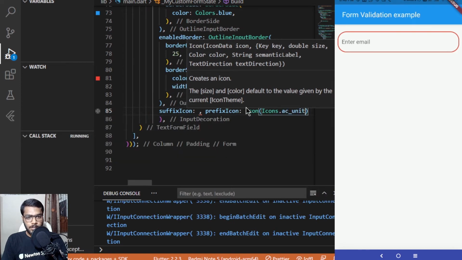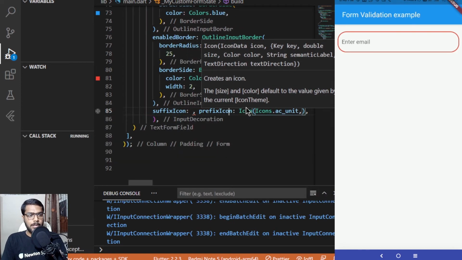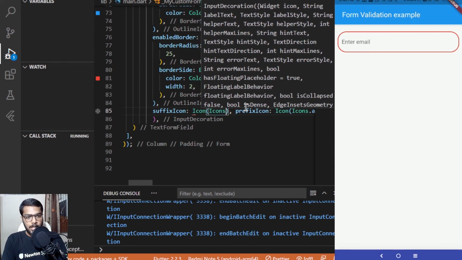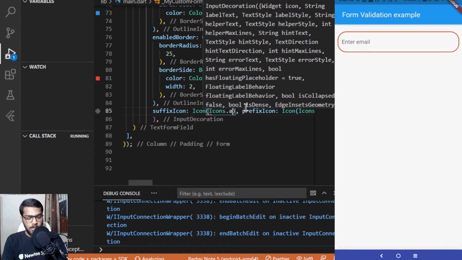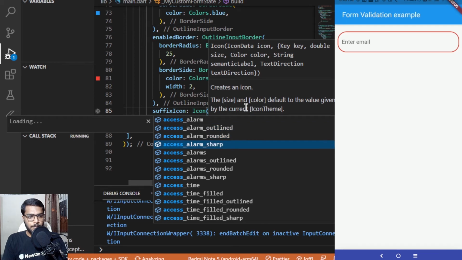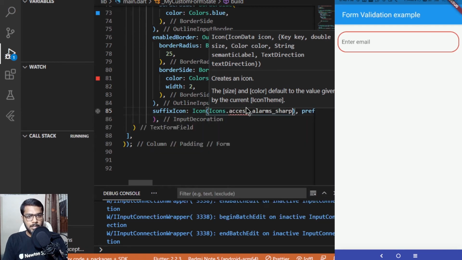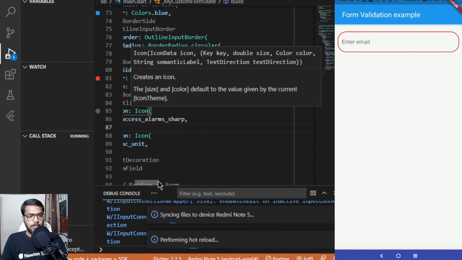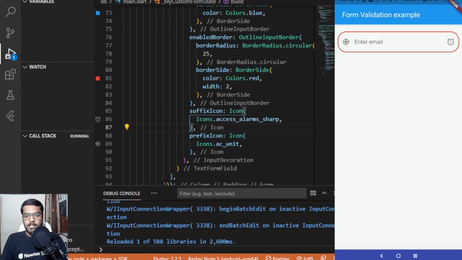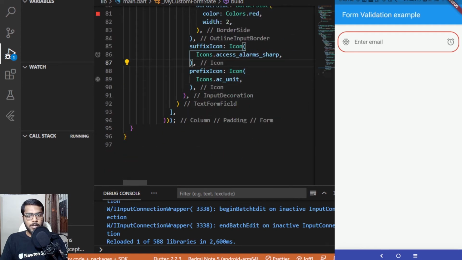So AC unit, and for the suffix icon also I can add an icon over here, like icons dot, and I guess it should show me the access time sharp, as it is a demo one only, so it can be anything. And therein you can see that the icons are also being displayed over there.